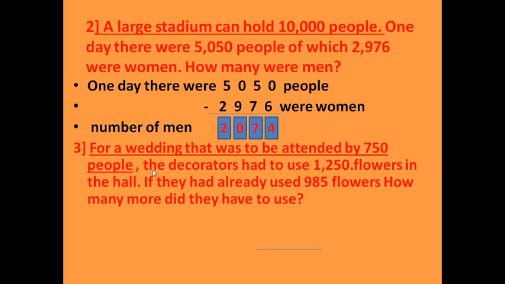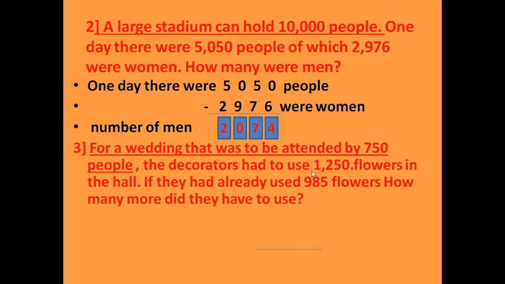Next, a wedding was to be attended by 750 people. Okay, the decorators had to use 1250 flowers in the hall. So the number of flowers the decorator wants to put, how many? 1250. If they had already used 985 flowers, how many more did they have to use?